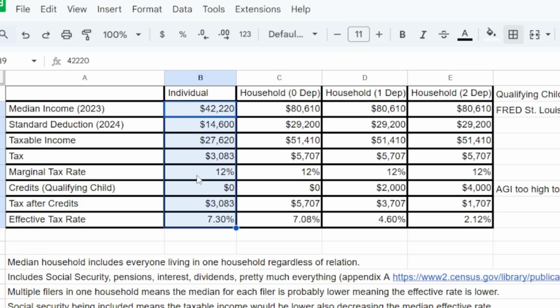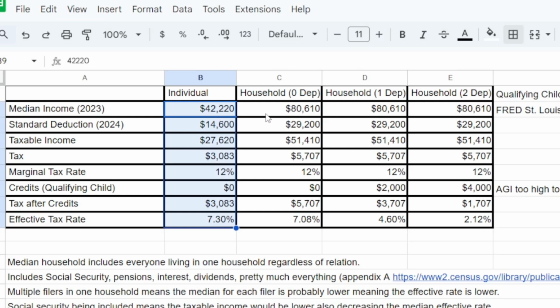Their marginal tax rate, or the rate that the next dollar would be taxed, so if they earned $3,084, that 84th dollar would be taxed at 12%. They had no credits in this example, so after credits their tax is $3,083, giving us an effective tax rate of 7.3%. This is for somebody earning the median, which would be at the 50% mark for individuals. So an individual earning $42,220 is in the middle of the population.